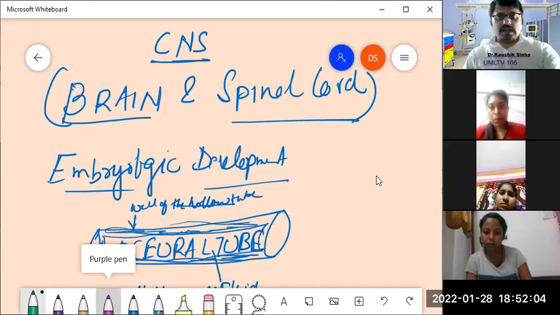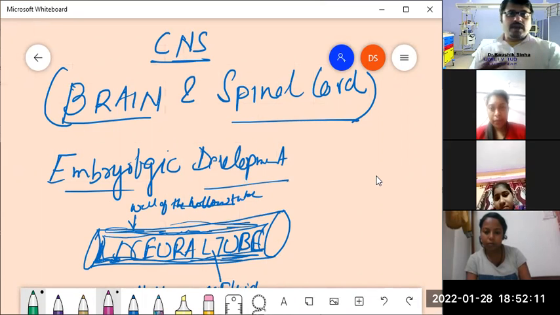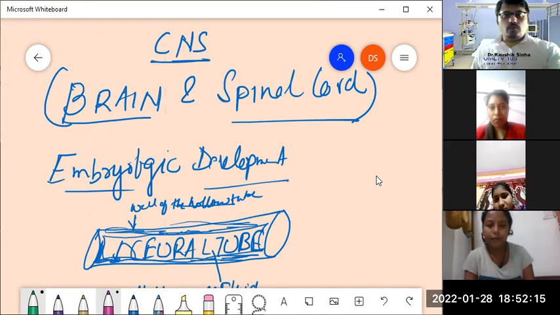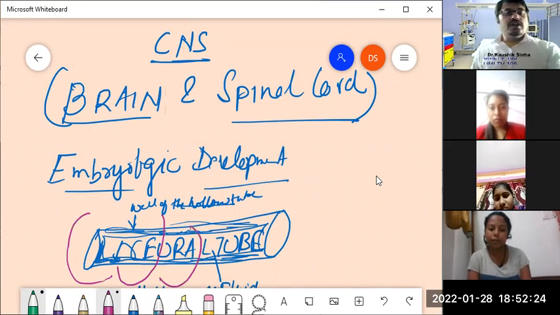What is that? If I consider that this neural tube is where the brain and the spinal cord develop from, surrounding the neural tube are which structures? These structures are repetitive structures, and they are the individual vertebrae of the vertebral column.